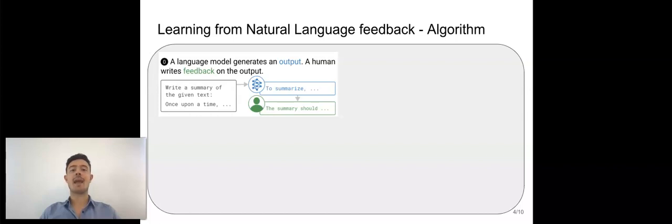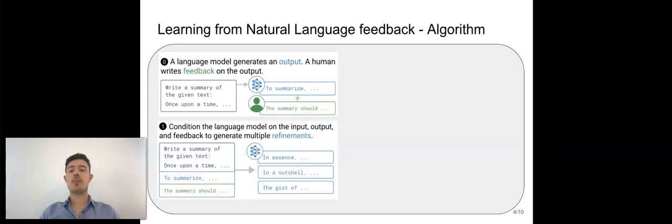Now, we don't make any restrictions on the feedback in any way. That is, the feedback can mention negative as well as positive things about a summary. It can also mention how an ideal summary should look like or how the current summary could be improved. In the first step of our algorithm, we condition the language model on the input, output, and feedback in order to generate multiple refinements. We instruct the model to use the feedback on the summary in order to write a better summary that incorporates the points mentioned in the feedback.